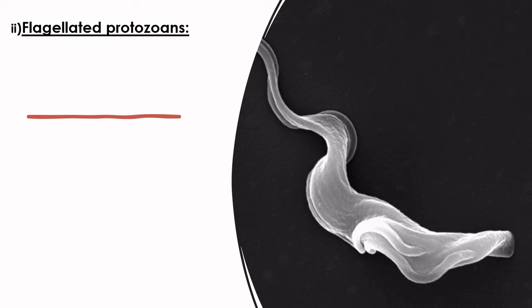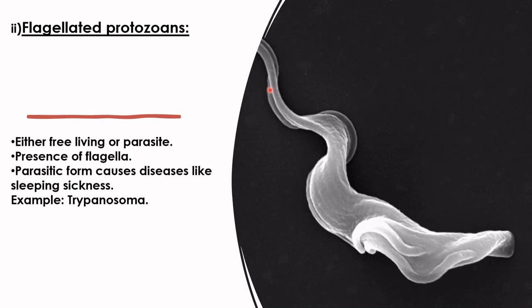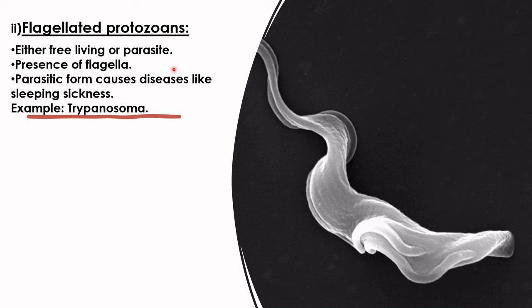Another group is flagellated protozoans. You can see this organism, it has a long flagella. They are either free living or parasitic, and the main characteristic is that they have the flagella. Parasitic forms cause diseases also, like sleeping sickness, for example Trypanosoma.